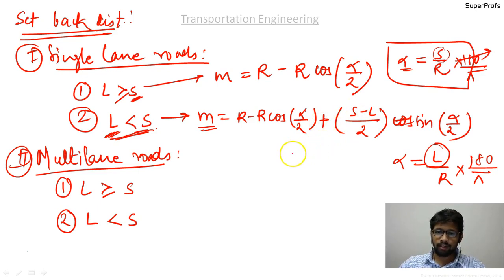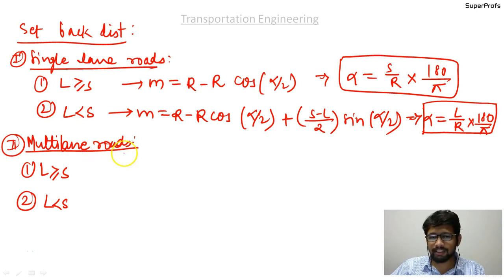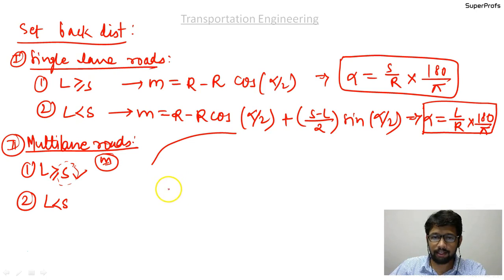And moving on to the multi-lane roads. In case of multi-lane roads, the required sight distance is a problem for the vehicle that is moving on the inner lane. But M, that is the setback distance, is measured from the center line of the road. So this is for the vehicle that is moving on the inner lane, but M is measured from the center line of the entire road.